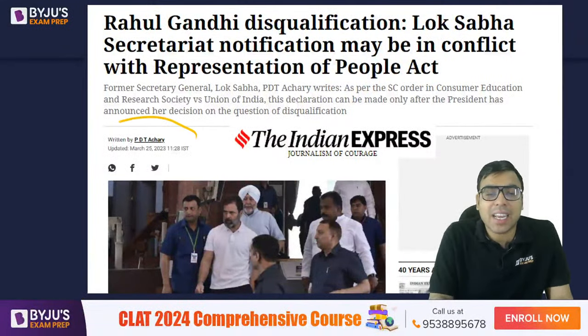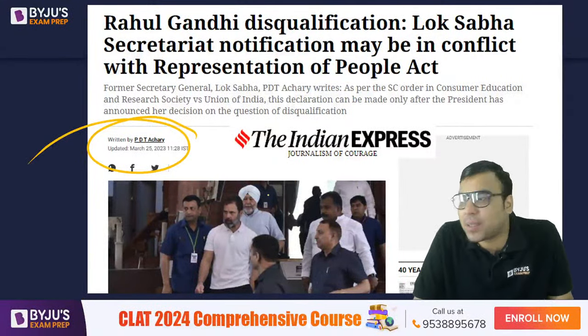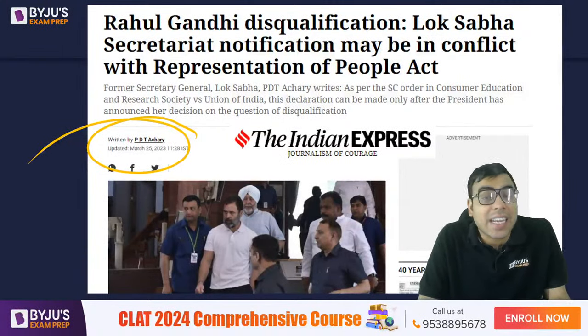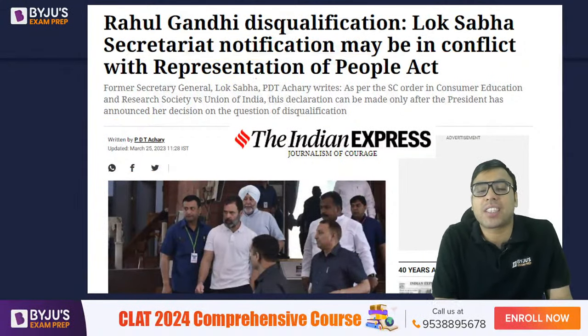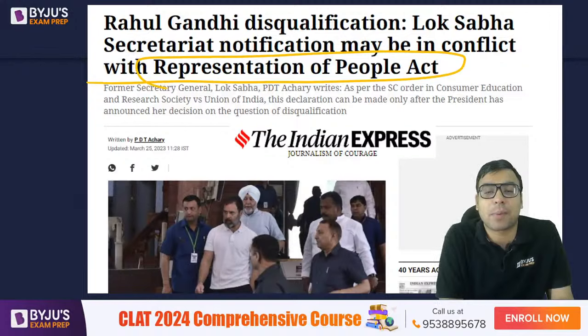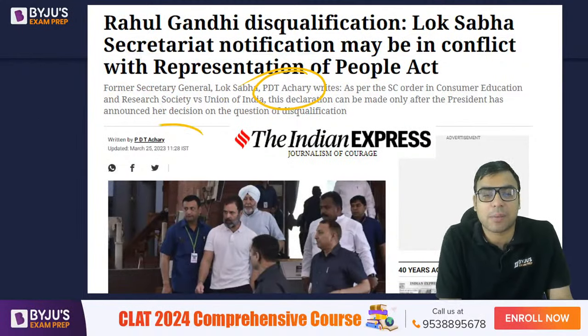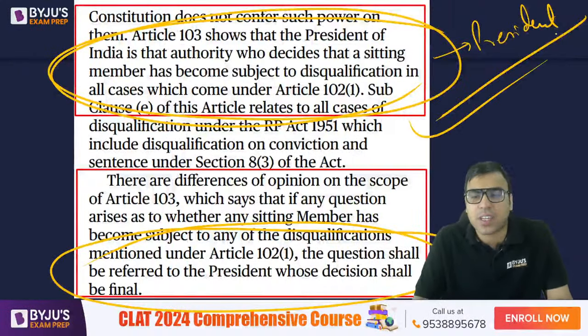A similar article was written by the same person, Mr. PDT Acharya, 2 days back in the Indian Express also. The same argument was given actually: Rahul Gandhi disqualification, Lok Sabha Secretariat notification may be in conflict with the Representation of People's Act. That is what Mr. PDT Acharya has written. So that is what you should know.